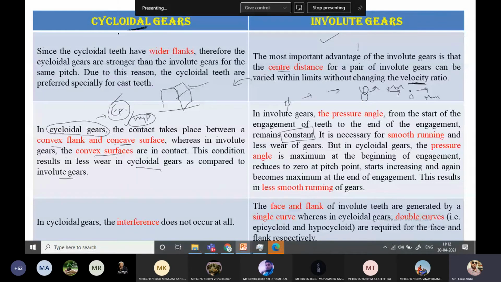In cycloidal gears, interference does not occur at all. Interference is a topic here, but it will not occur at any cost in the cycloidal tooth profile. The face and flank of involute teeth are generated by a single curve, whereas for cycloidal, as discussed already, two curves, epicycloidal and hypocycloidal, are required for face and flank respectively. In involute gears, interference can occur. See this topic, involute gear profiles.